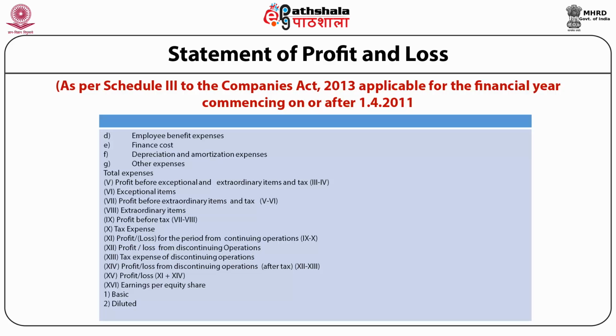When all these expenses are added, we get the total expenses. With the help of revenue and expenses, profit is calculated for the period. This is shown in this present slide. And lastly, earning per share is also calculated and shown in the statement of profit and loss.